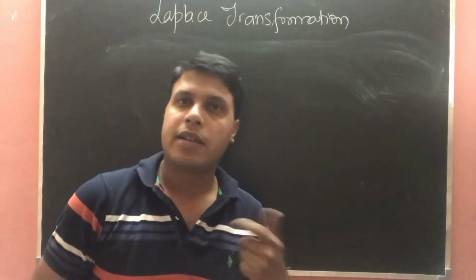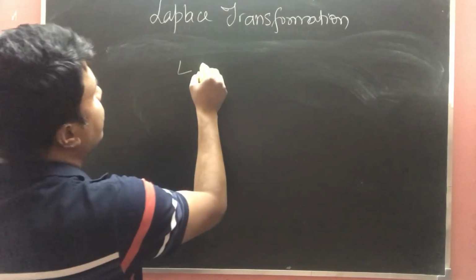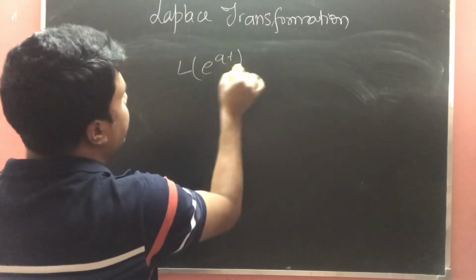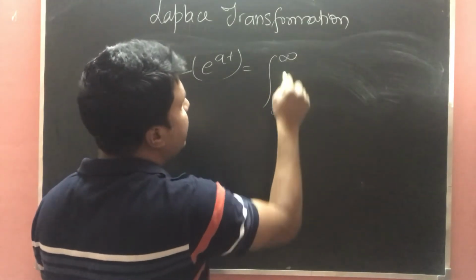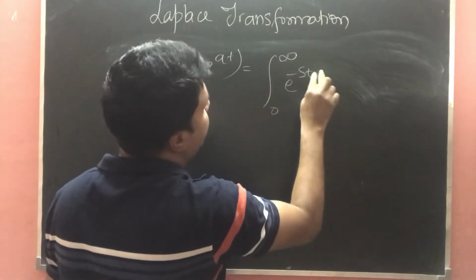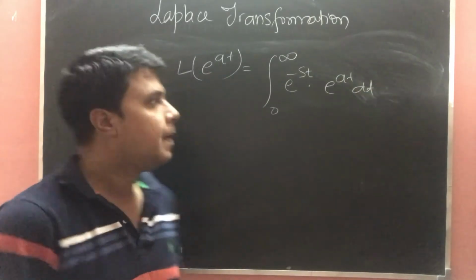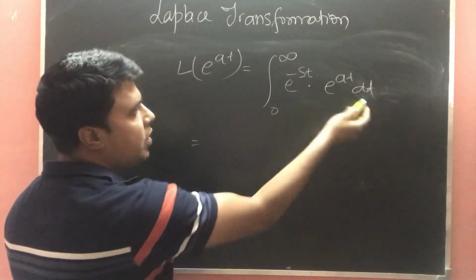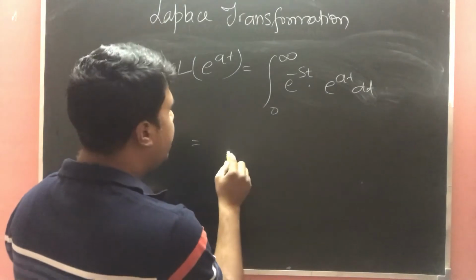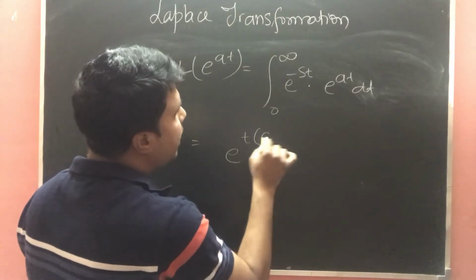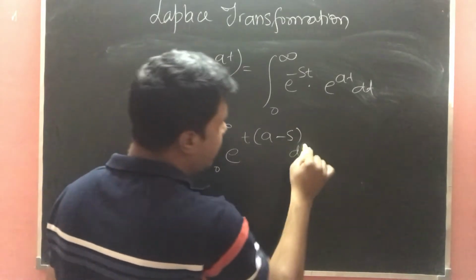So let's find another function, e power at. So Laplace of e power at, the exponential function. By the definition, it is the integral from 0 to infinity of e power minus st into e power at dt. If we use it further, we can add the powers because the base is the same here. So e power t will be common: e power t times (a minus s), integrated from 0 to infinity dt.